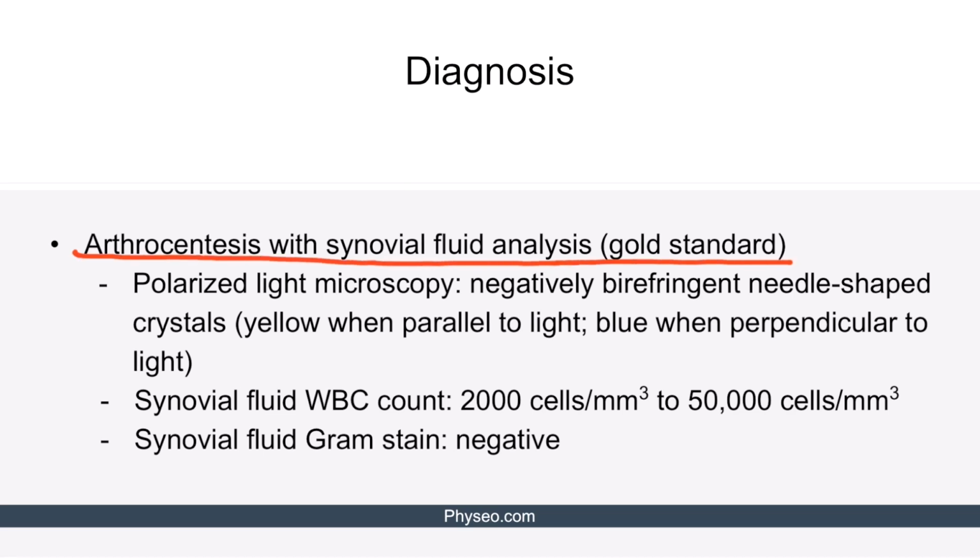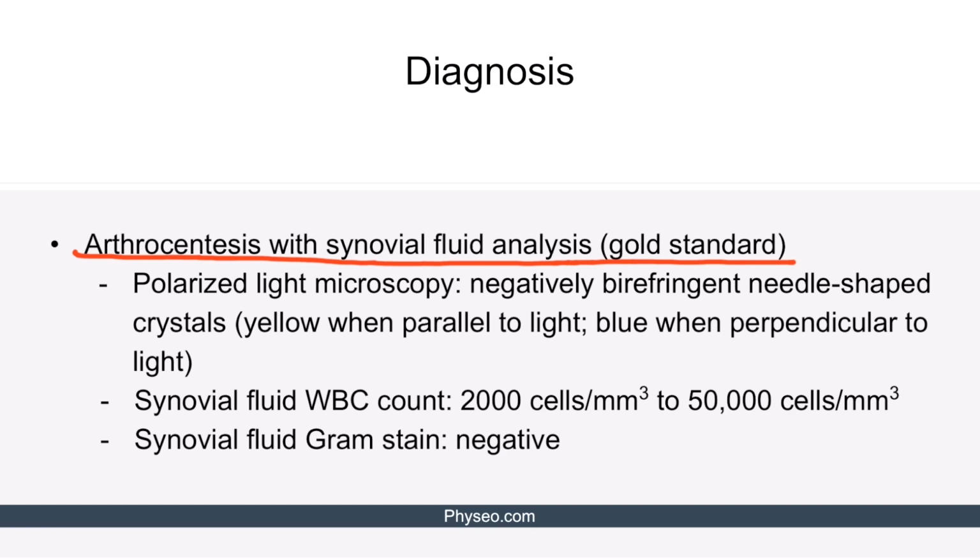Arthrocentesis with synovial fluid analysis is the gold standard for diagnosis. Polarized light microscopy is commonly used to visualize monosodium urate crystals. These are negatively birefringent needle-shaped crystals. In other words, if the crystal is parallel to the polarized light, it appears yellow. If it is perpendicular to the light, it appears blue.